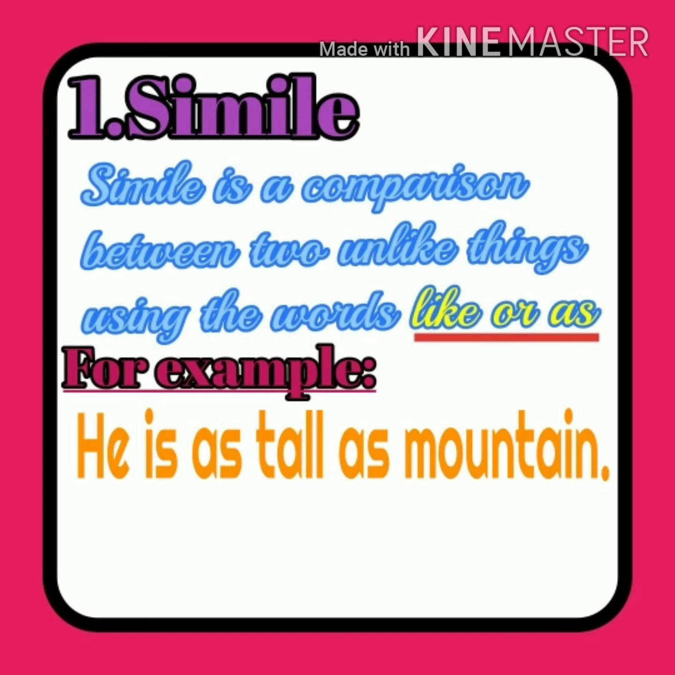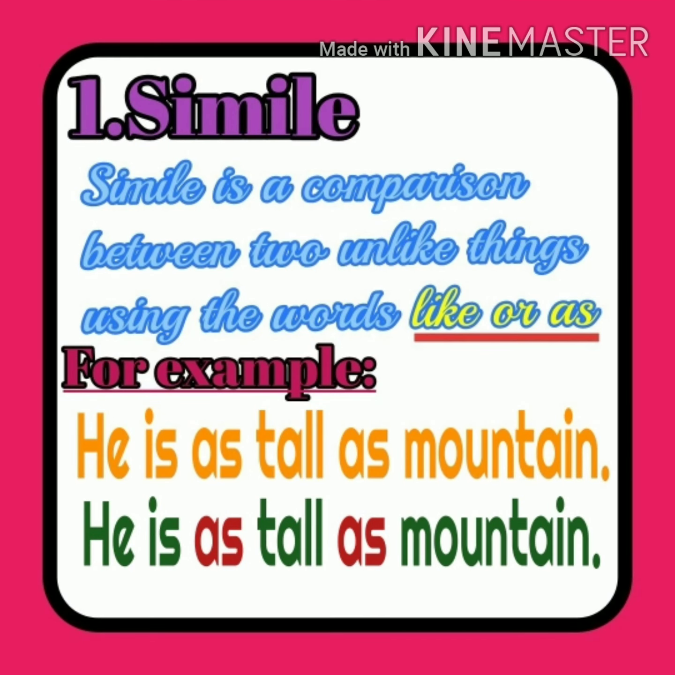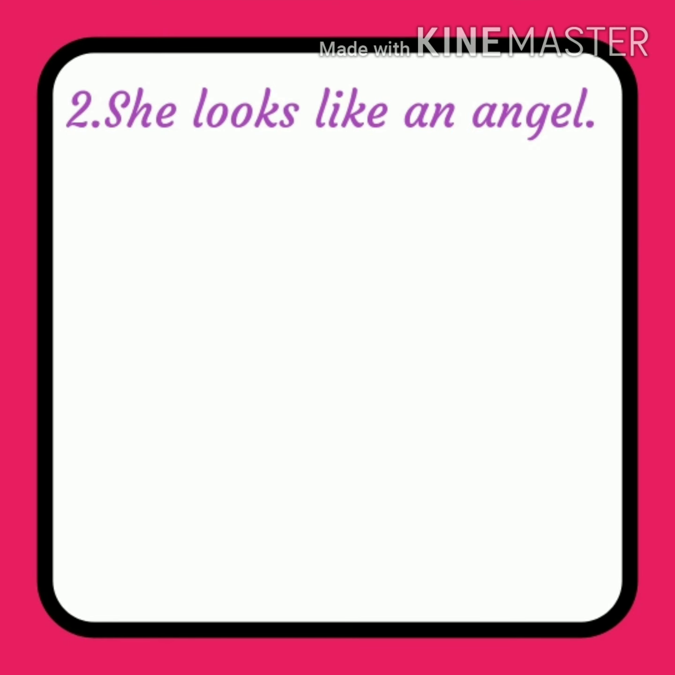अँड which word is used to compare these two unlike things with each other? Look at this sentence. He is as tall as mountain. As word is used to compare he with the mountain. It means in simile figure of speech, as and like words are used to compare two unlike things with each other.